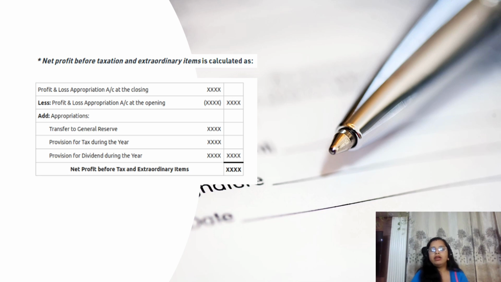Then we have to add the appropriations. There are so many appropriations. First is transfer to reserve, second is provision for tax, third is proposed dividend, or there may be one more item, in case we have it in our question, interim dividend paid during the year. That would also be adjusted to arrive at net profit before tax and extraordinary item. Hopefully this part is clear to you, and we are now moving forward to an illustration for better understanding.